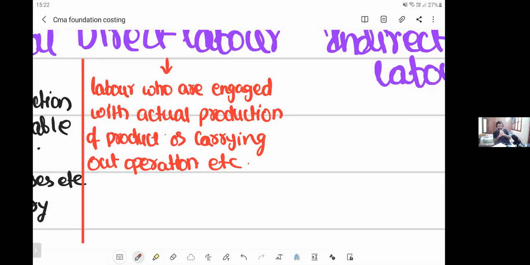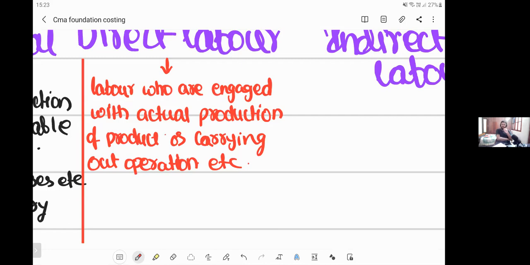So direct labor is those who are directly associated with the production. Say for example, laborers who are engaged in construction, composition, making of the product. All these people are direct labor. Or there's a person who's taking up the raw material and introducing it into machinery. He's the direct labor. But there is one more person who's not doing any work, just standing there and supervising the entire work. He's called indirect labor.